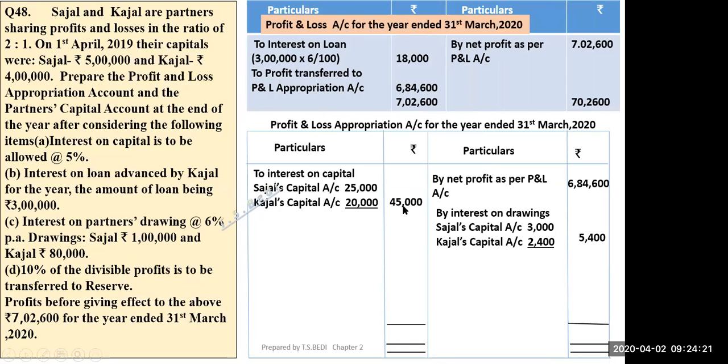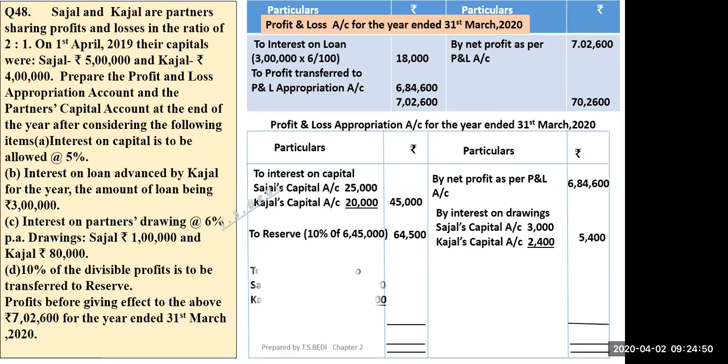So after deducting 45,000 and adding 5,400, the balance is called divisible profit. So that comes to 6,45,000. You can calculate 6,84,600 plus 5,400 minus 45,000. So you'll get 6,45,000. So 10% of this will be transferred to reserve: 64,500. Okay? Okay, sir.